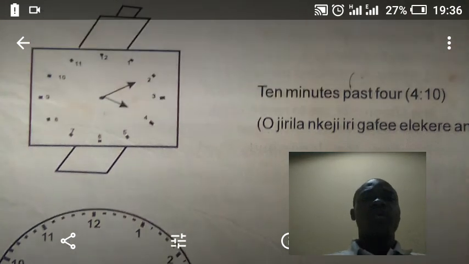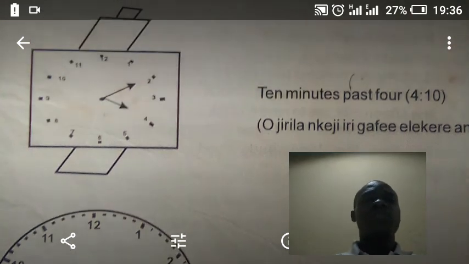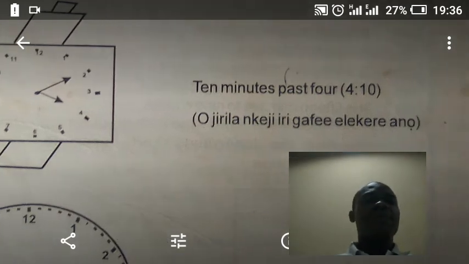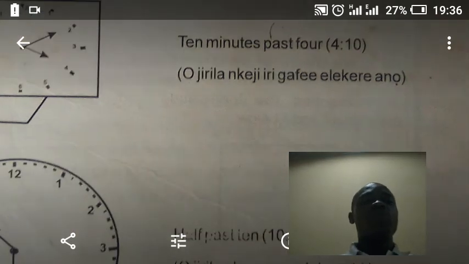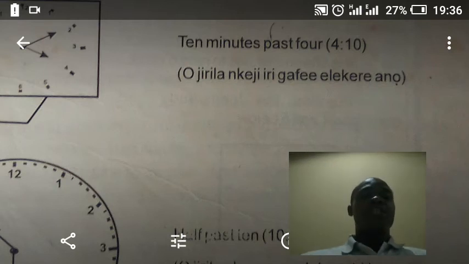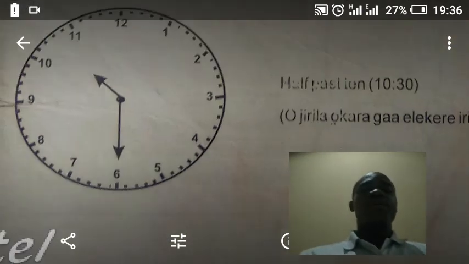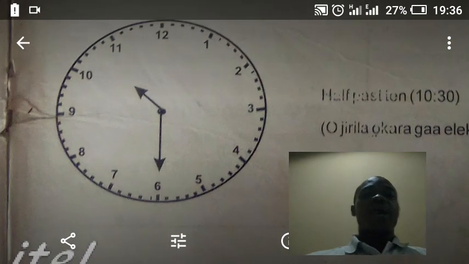Okay, so you can see this one now. You see the long hand pointing at 2, while the short hand is pointing at 4. Then what does that mean? 10 minutes past 4. So you can see the number 4:10. It is 10 minutes past 4. So it means o jirila nkeji iri gafee elekere anọ.